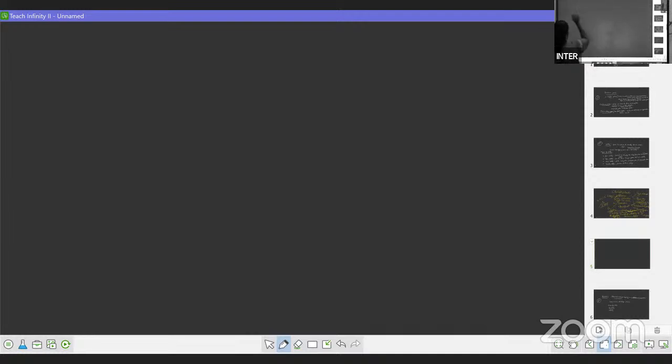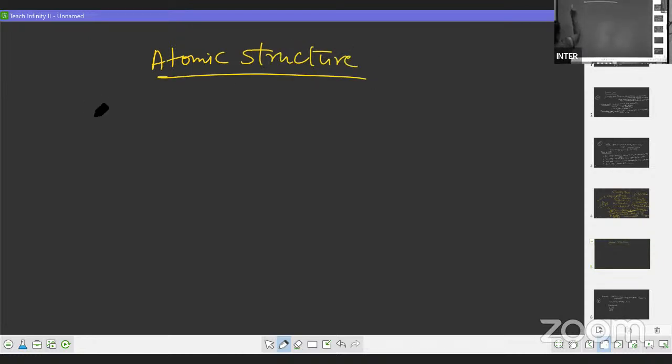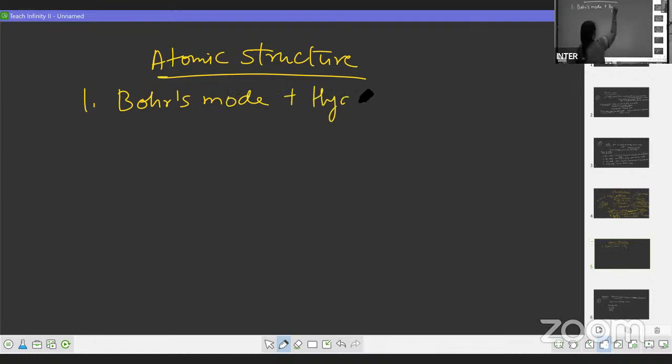Now, the first and foremost important question from atomic structure. As I said, two questions are there. One is Bohr's model, the other is quantum numbers. So one is Bohr's model plus hydrogen spectrum, formation of spectral lines in hydrogen atom. Each bit is for 4 marks, students. So this is for 4 marks and this is for 4 marks.